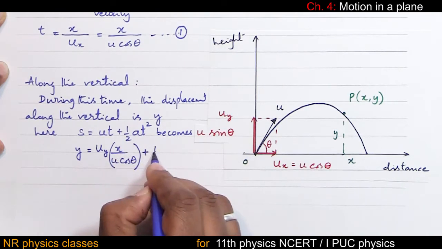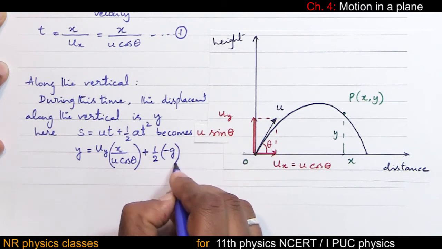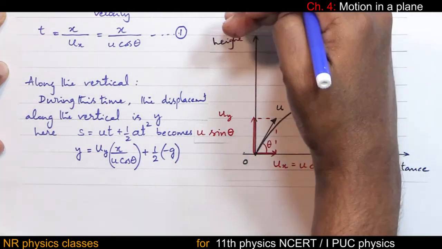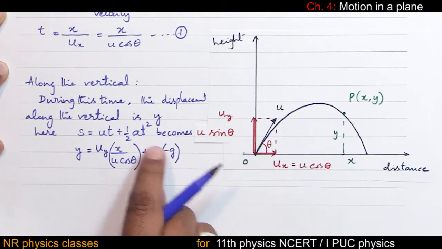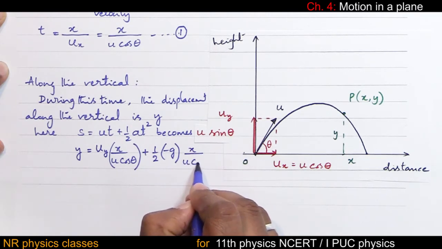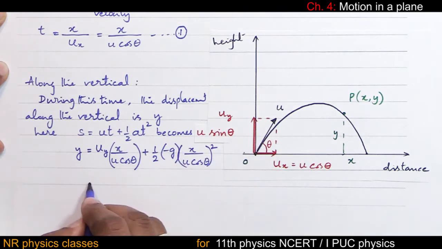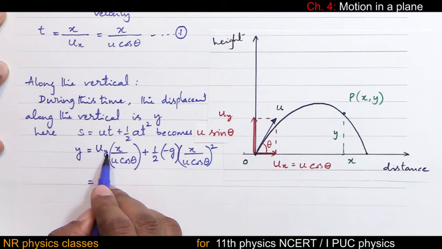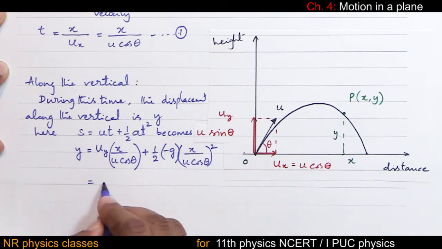Plus half. Acceleration is minus g. According to the Cartesian sign convention, acceleration due to gravity is downward. Therefore, minus g into t square, x by u cos theta whole square. So y equals uy, which is the initial velocity along the y-axis, u sin theta.